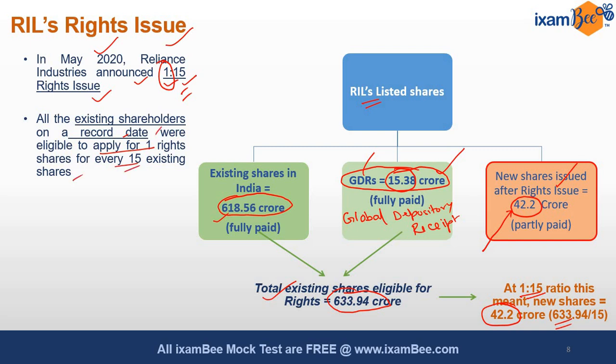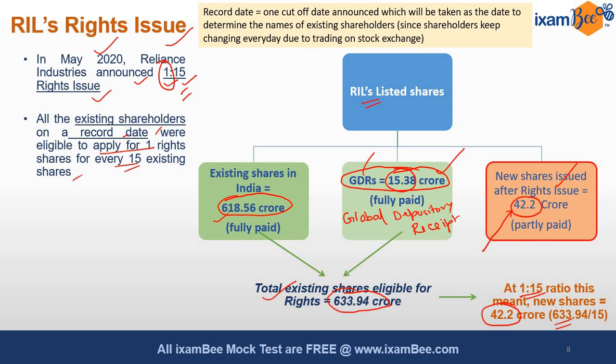Now what is a record date? Record date is a cutoff date announced, which will be taken as the date to determine the names of the existing shareholders, because in a listed company like Reliance, every day the owner is changing. There is so much buying and selling happening in the market, right? So a record date is announced that on this particular date, whoever is the owner of the share,